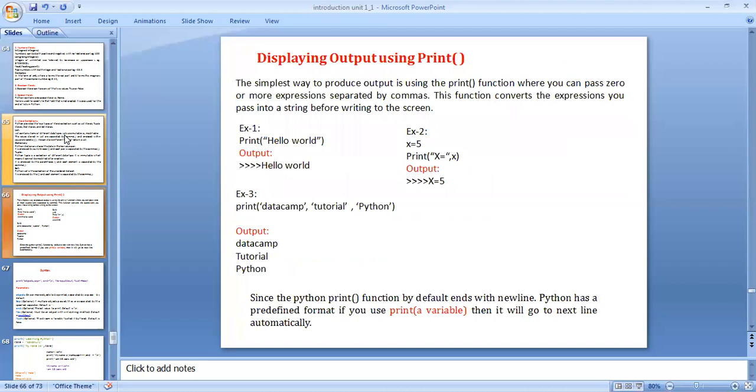And the second one, displaying output using print. The simplest way to produce output is using the print function, where you can pass 0 or more expressions separated by commas. This function converts the expressions you pass into strings before writing to the screen.